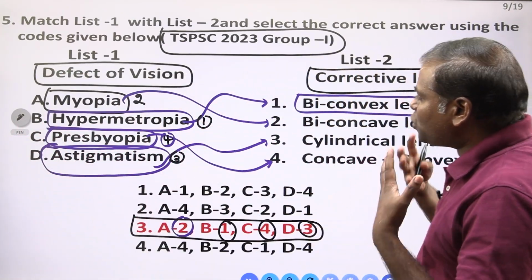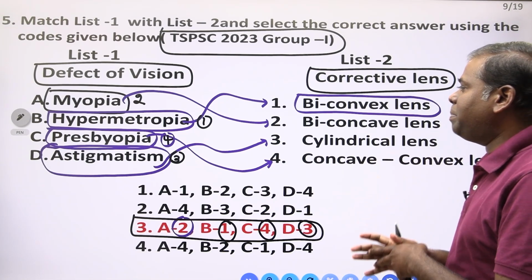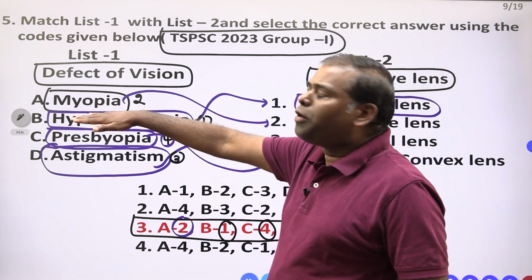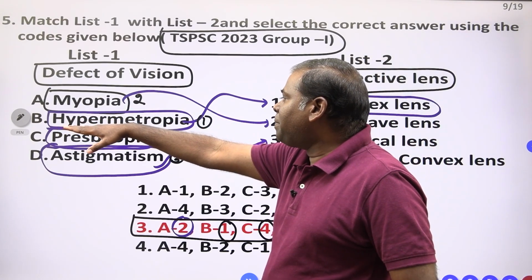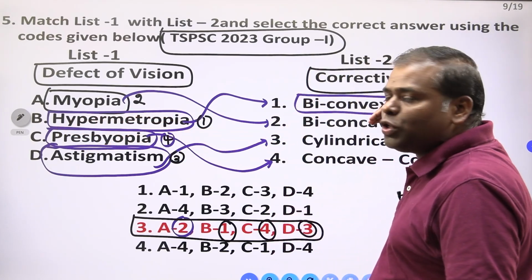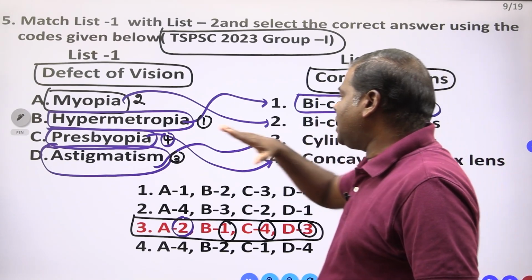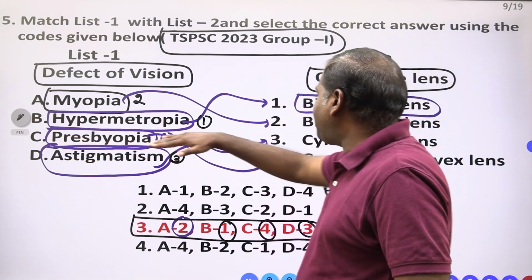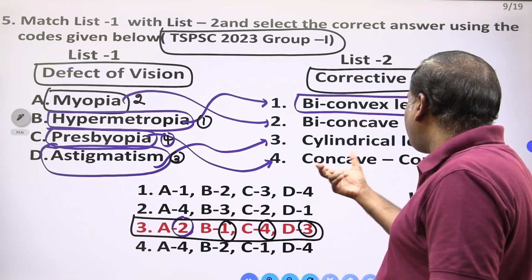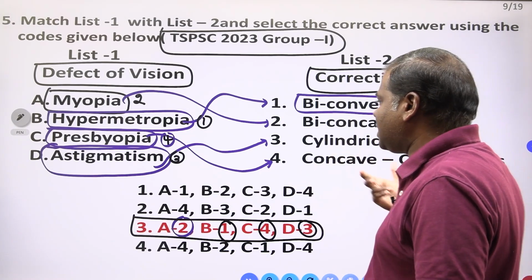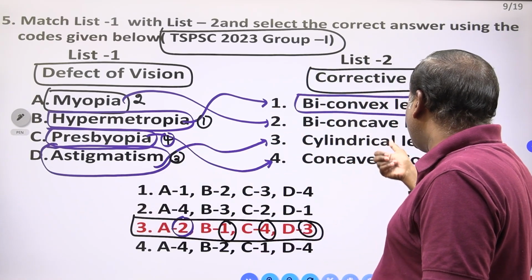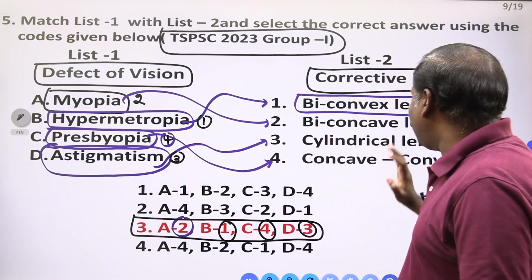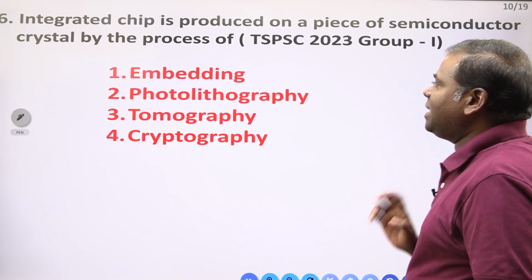Such type of question so many times they are asking. So please remember, if it is myopia, we have to use the biconcave lens. If it is hypermetropia, you have to use a biconvex lens. If it is presbyopia, you have to use the combination of concave and convex lens. If it is astigmatism, you have to use cylindrical lenses. Right? Clear? That is the thing.